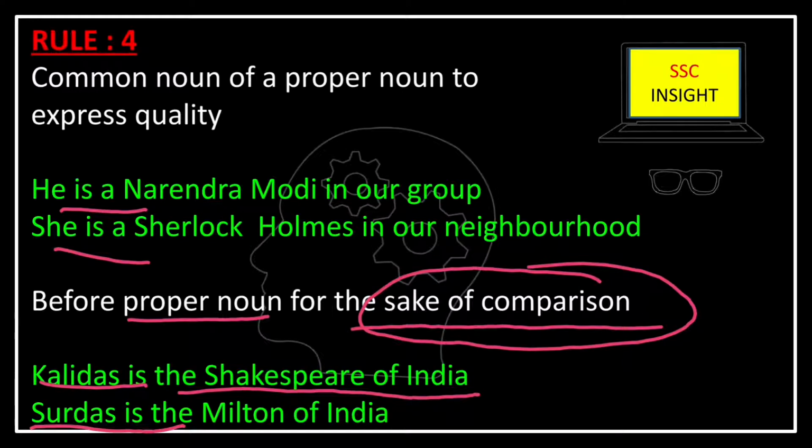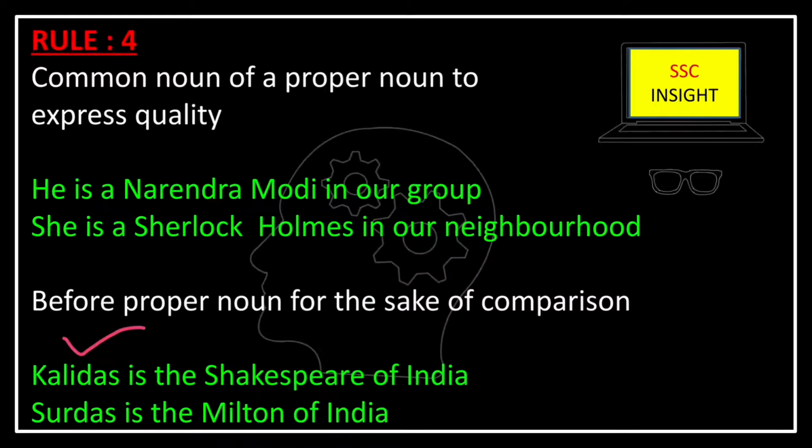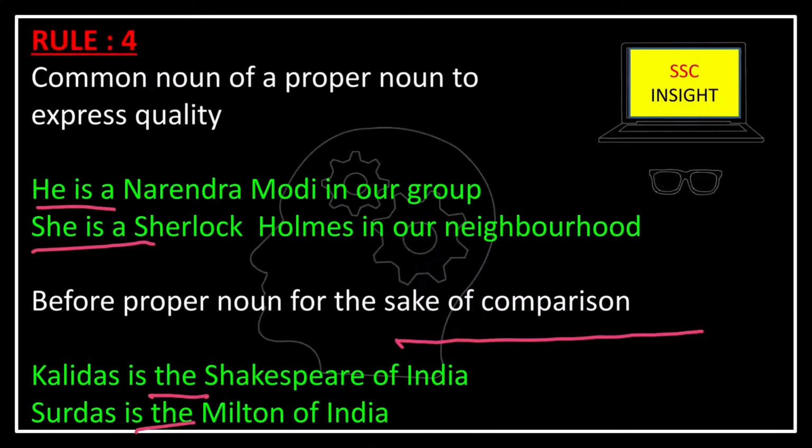Surdas is the Milton of India. In these cases, both are famous personalities, and we are comparing one with the other famous personality. So in these cases, for the sake of comparison, we will use definite article, and in case of common noun, we will use indefinite article.